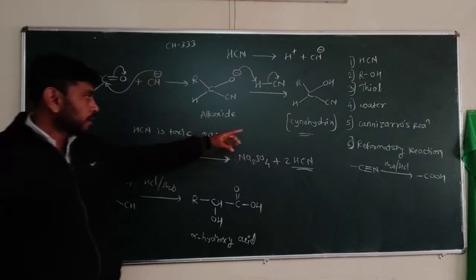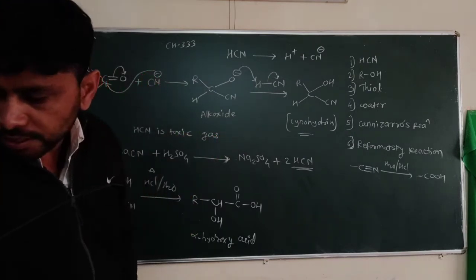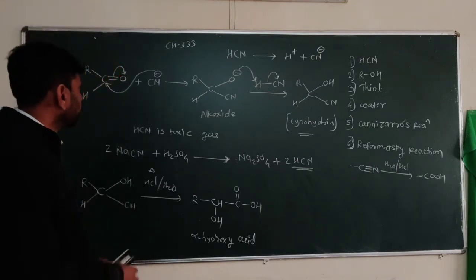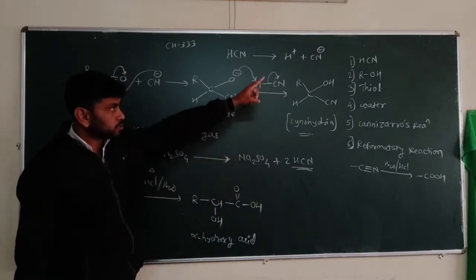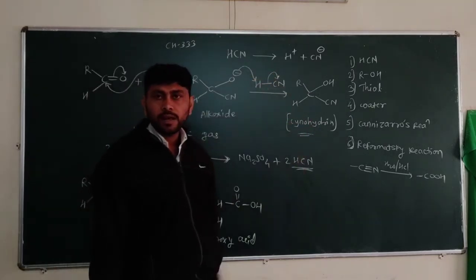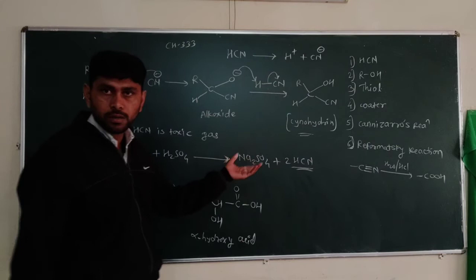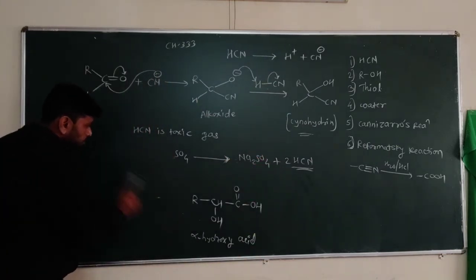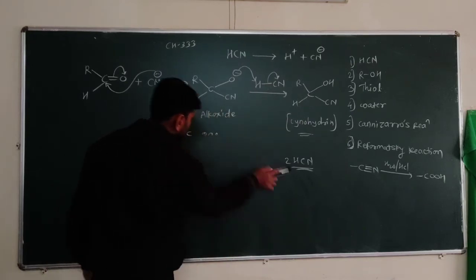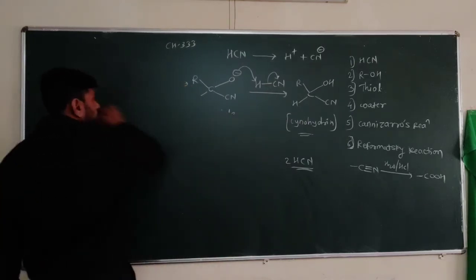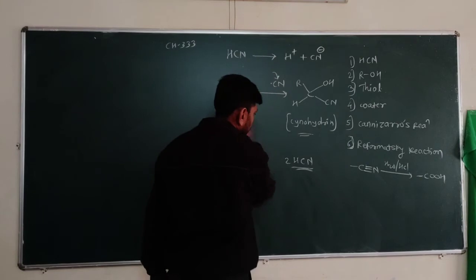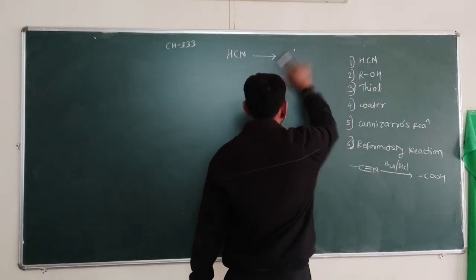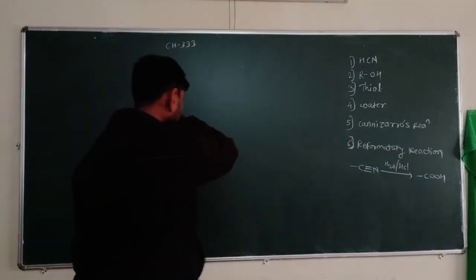So alpha hydroxy acid formation takes place here via cyanohydrin formation. So this is addition of HCl across the carbon oxygen double bond. So the first addition reaction is the addition of HCl. So let's go for the second reaction, that is addition of alcohols. So the second reaction is addition of alcohols. Alcohol addition takes place in mild acidic condition.